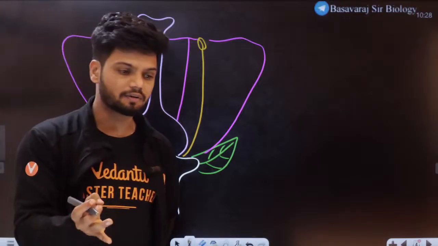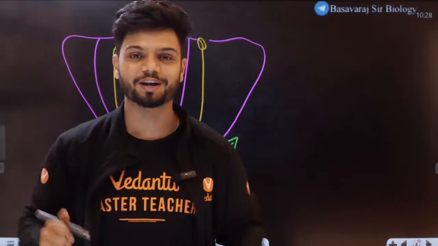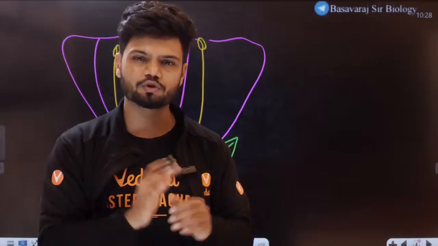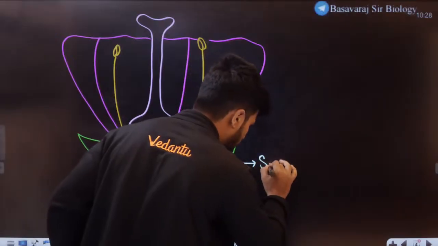Now a typical flower has four main whorls. Let's go from outer to inside. The outermost whorl is made up of sepals.